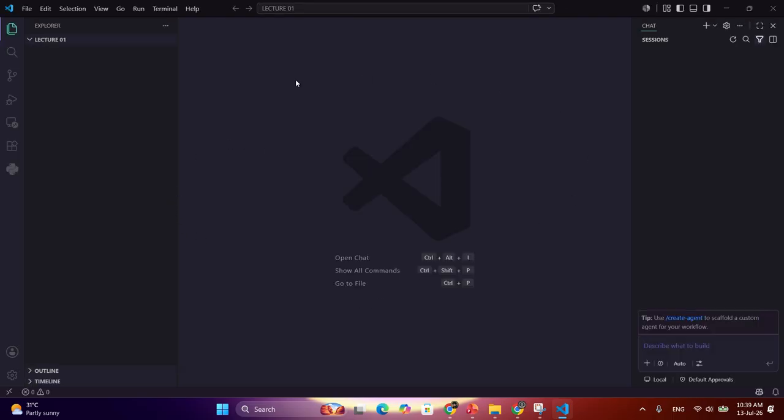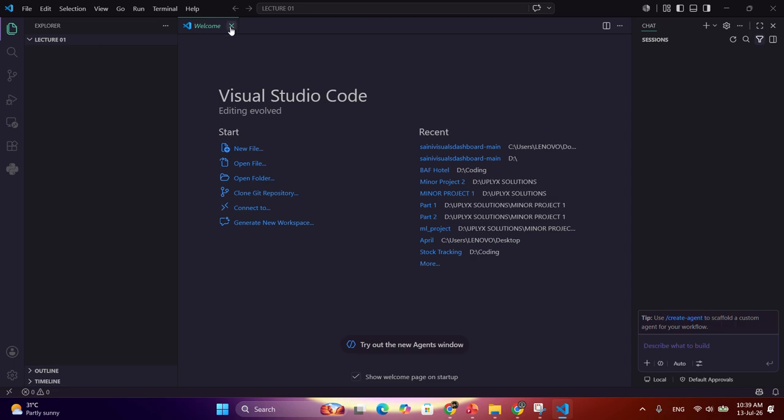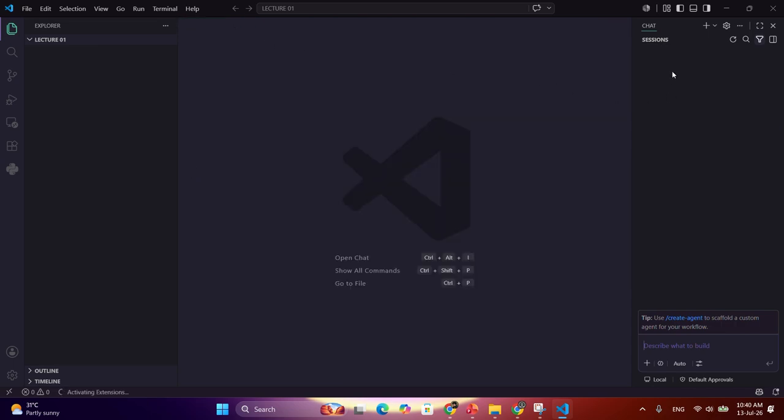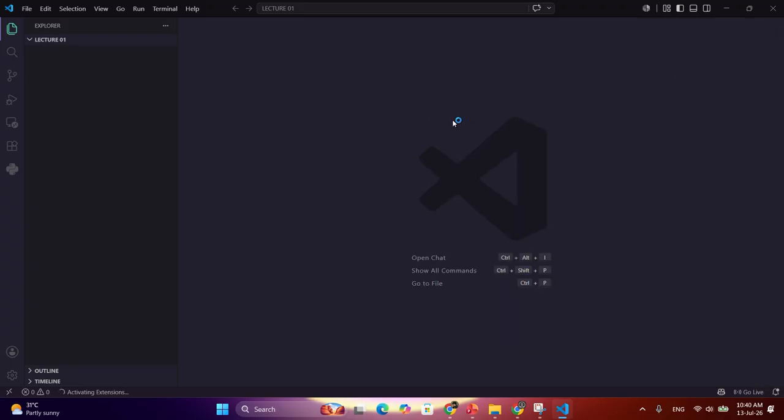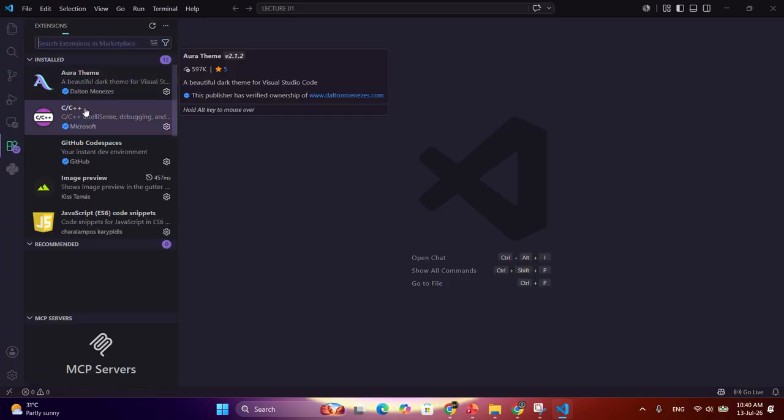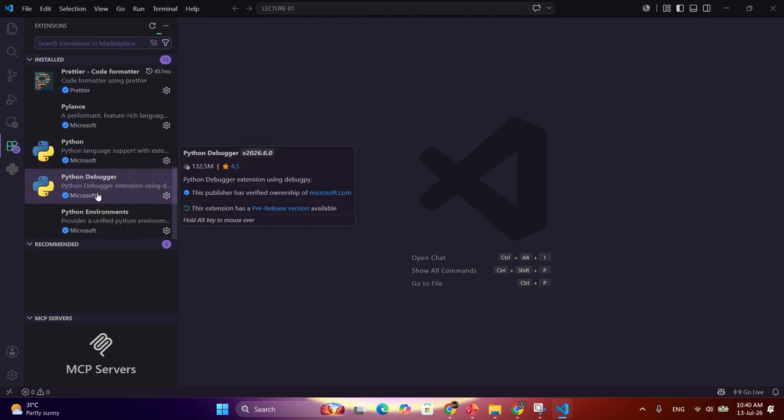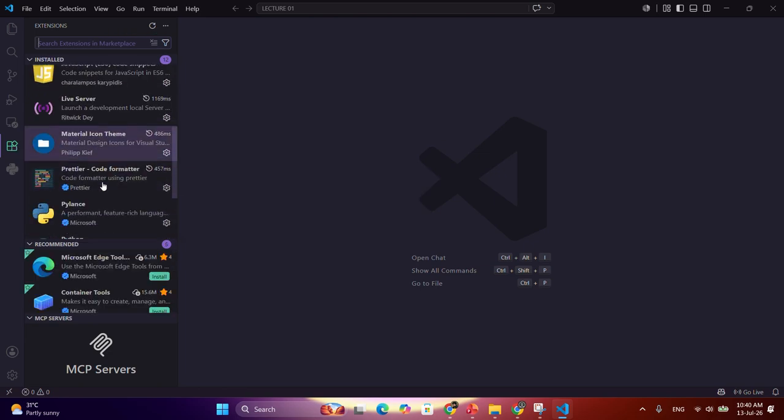So here is your VS Code window. You can close this welcome screen and there is an AI agent option as well. You can close this because we will not be using it for the basics. You can log in as well, as my GitHub is logged in here. You can explore the other features. I'm not going to explain all the things. I have installed one theme that I can show you in the extensions options.